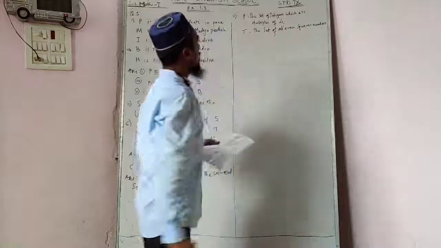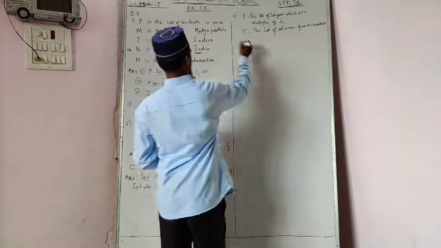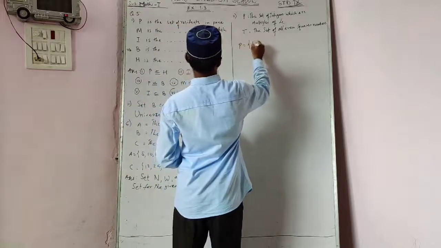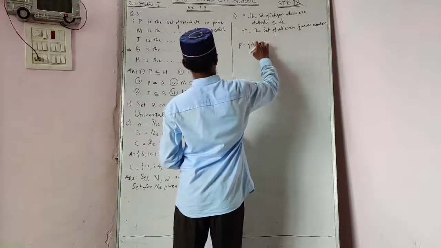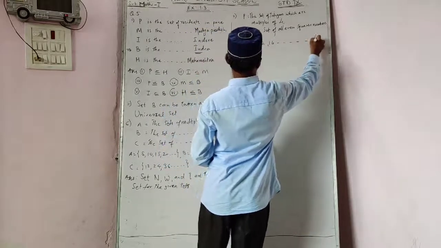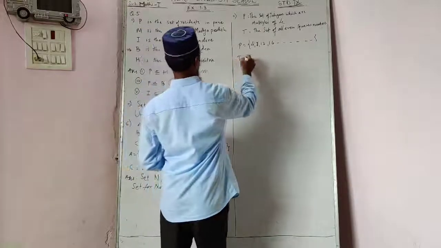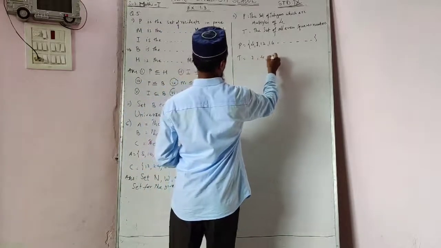Set of integers which are multiples of 4. You know, set P is clearly multiples of 4. Here we are given in the question 4, 8, 12, 16 and it continues. It is an infinite set. And the set of all even squares. You know even numbers, that is 2, 4, 6, 8.